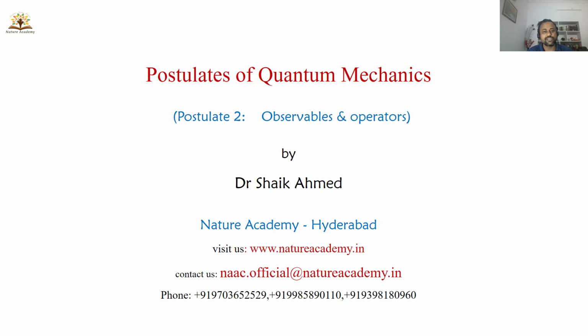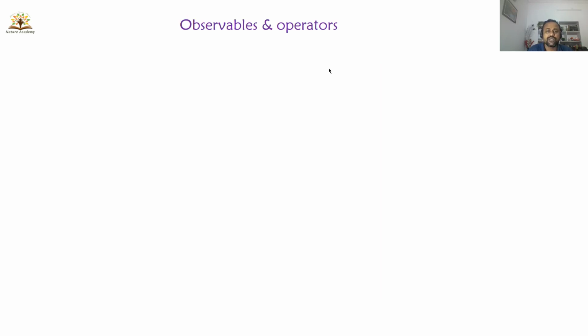In the previous lecture, we studied the first postulate of quantum mechanics. The first postulate discusses the state of the system, and the state of the system can be described by a wave function. In this lecture, we are going to study the second postulate of quantum mechanics. The second postulate deals with operators.